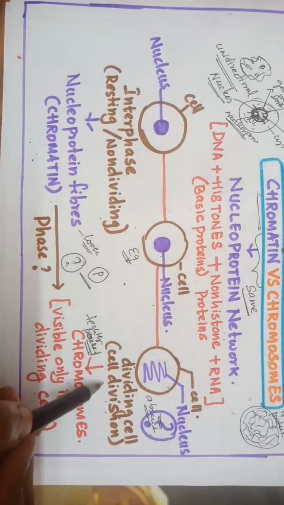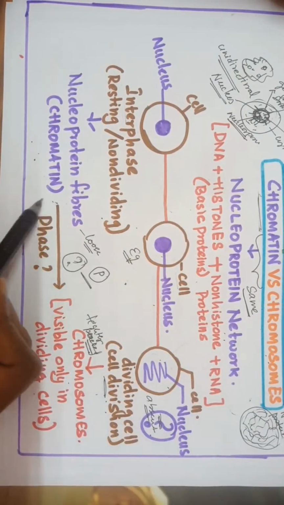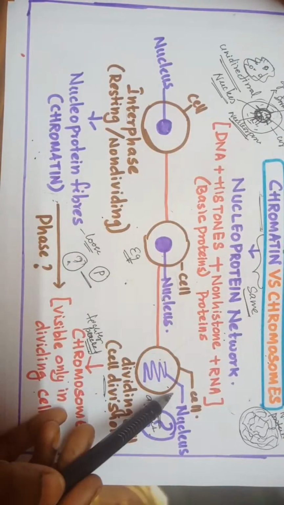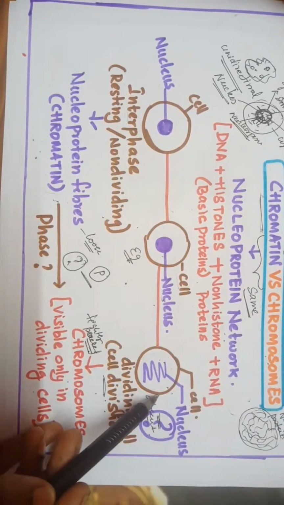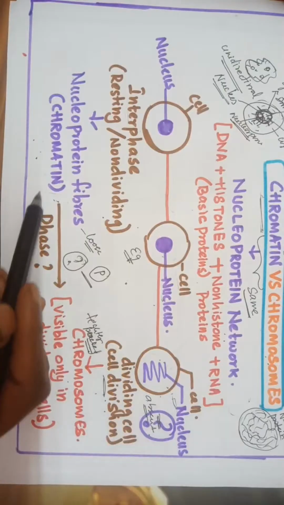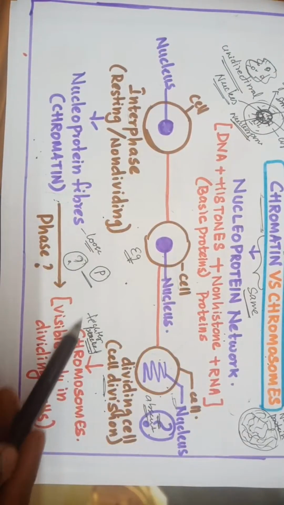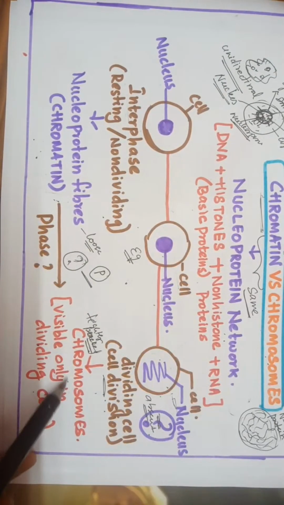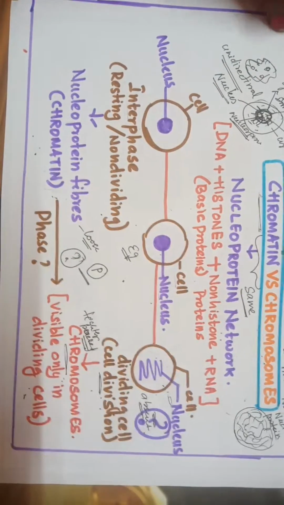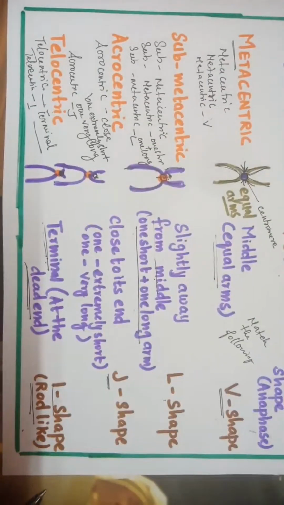Once the cell enters cell division, you cannot see chromatin or nucleus. Both are absent. Important MCQ: the structures absent when the cell undergoes cell division are the nucleus and chromatin, because chromatin gets condensed into chromosome. Chromosome is visible only in the dividing cell. Students, did you get these points?